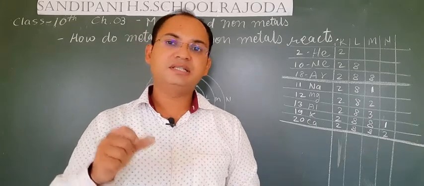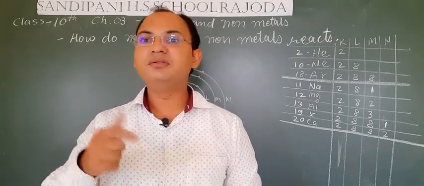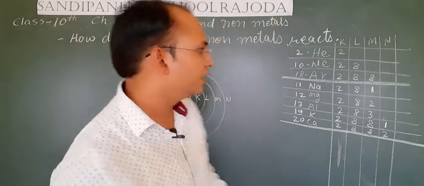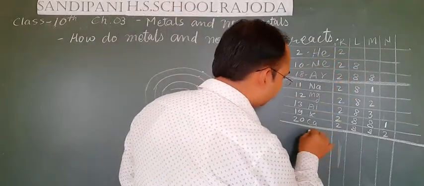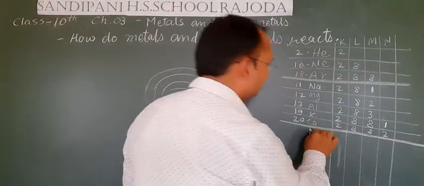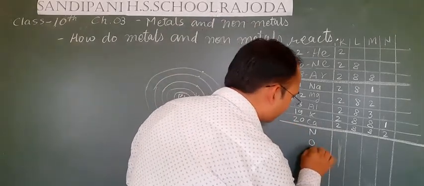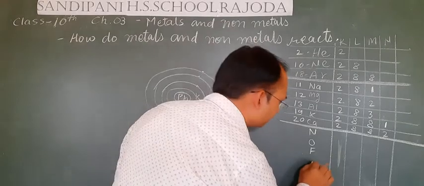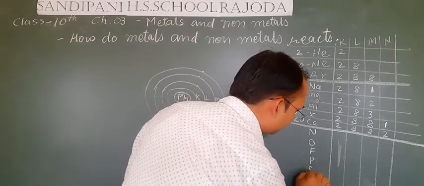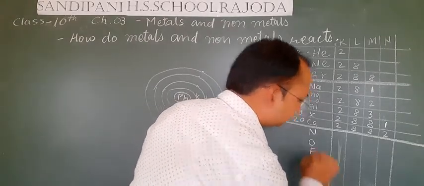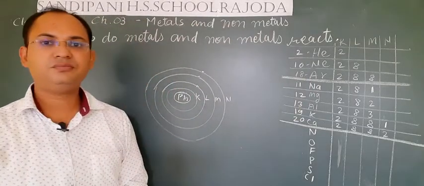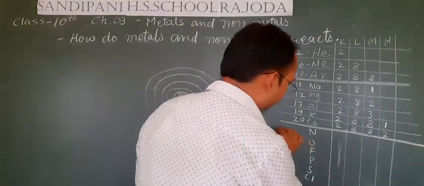Now let's understand the electronic configuration of the non-metals also. In non-metals we see mainly nitrogen, oxygen, fluorine, phosphorus, sulfur and chlorine. Let's see their electronic configuration.